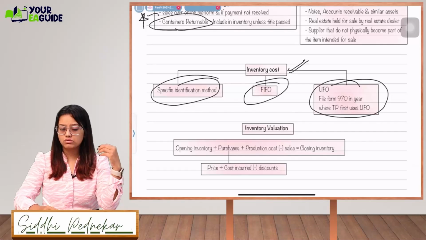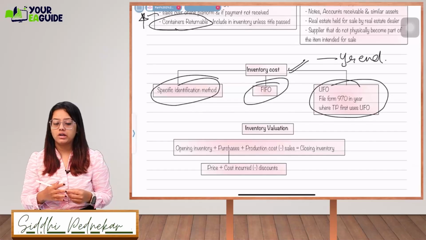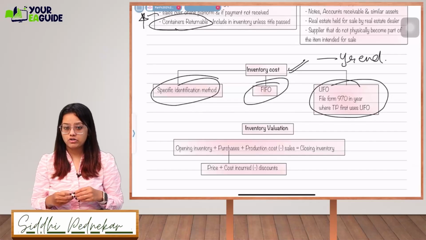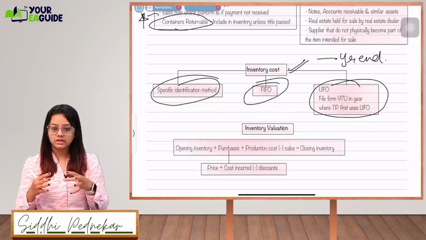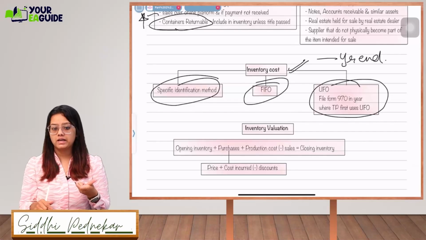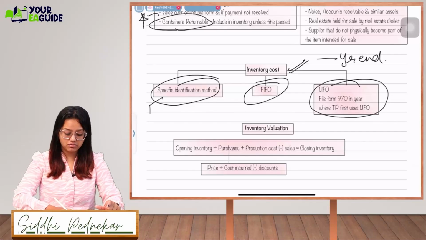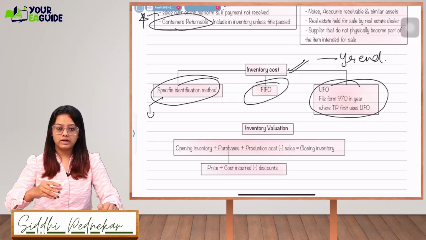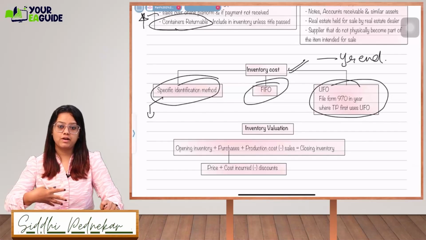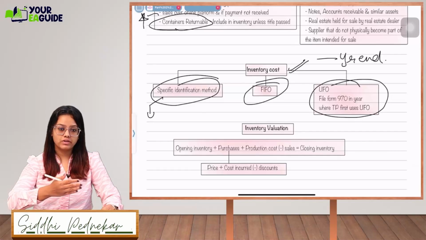So as soon as you reach the year end, you need to prepare the cost of your inventory and then include it in your tax return. To find the cost, you need to identify a method, either FIFO, LIFO or specific identification. Specific means whatever is the actual item, and this is applicable to luxury products. Let's say I have 5 cars, all 5 are specifically identified, so I can make the inventory cost the same as the cost of that inventory.